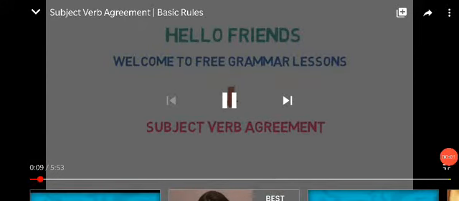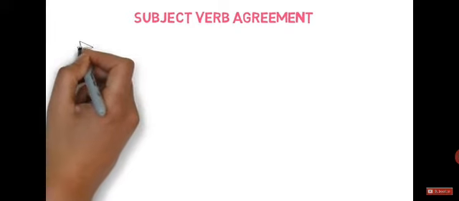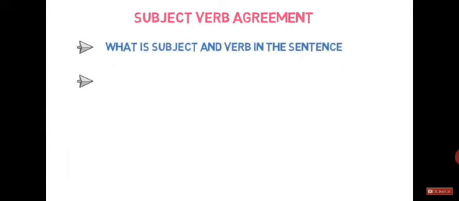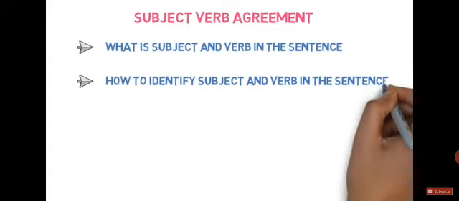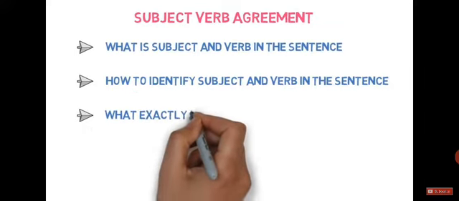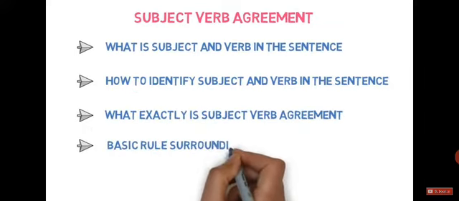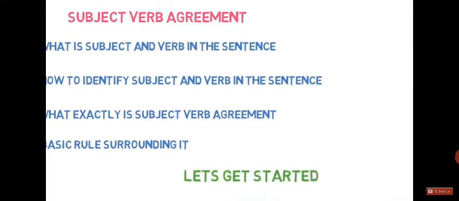Before understanding subject-verb agreement, we will understand what is subject and verb in the sentence and how to identify subject and verb in any sentence. Then we will understand what exactly is subject-verb agreement and the basic rule surrounding it. So without further ado, let's get started.